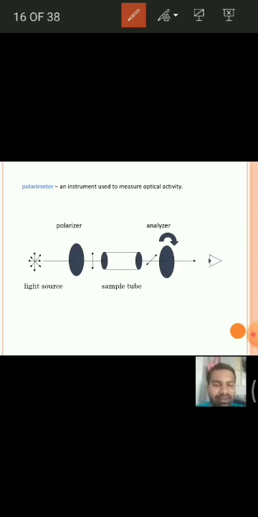That means whether clockwise or counterclockwise, the rotation is important. If a molecule is capable of rotating PPL, then it is said to be optically active. The molecules which do not rotate the plane polarized light are said to be optically inactive. That means the rotation of PPL is said to be optical activity. When a molecule is optically active, it rotates the plane polarized light either towards the clockwise side or the counterclockwise side. Is it clear?